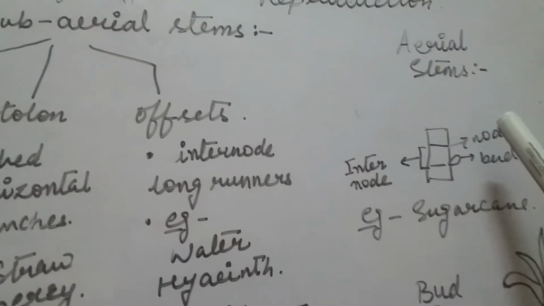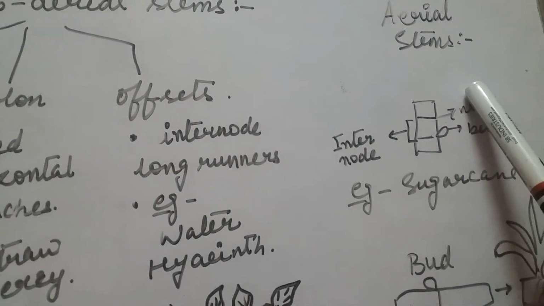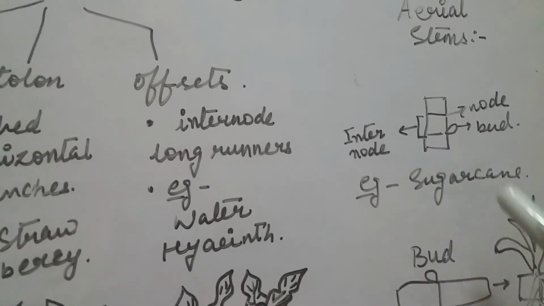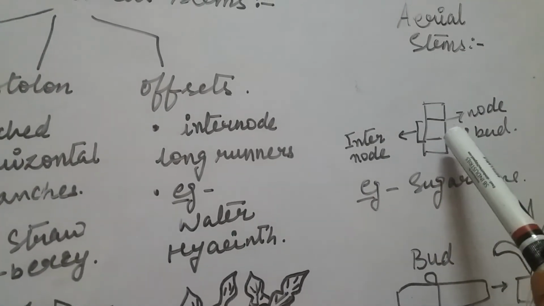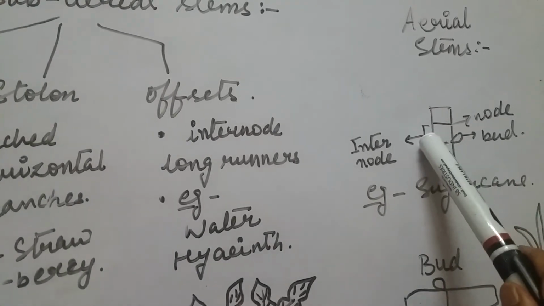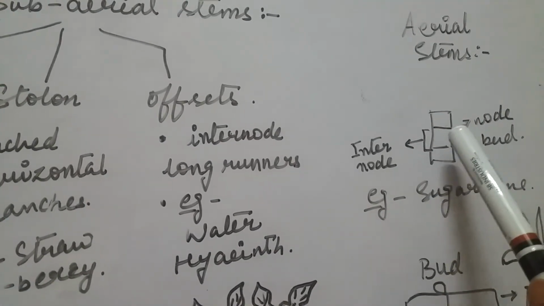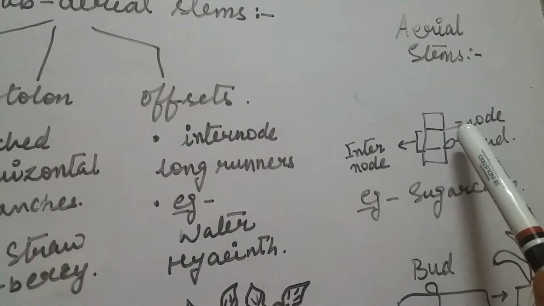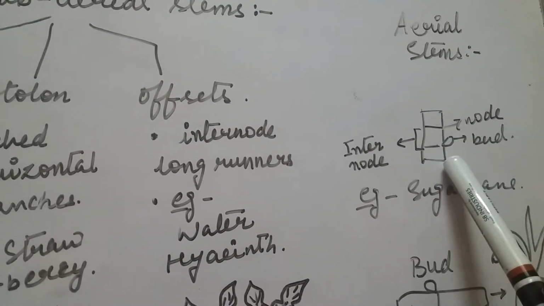Now coming to aerial stems. In aerial stems, each fragment has nodes, and the distance between two nodes is called internode. So each segment of the stem can form a new plant.